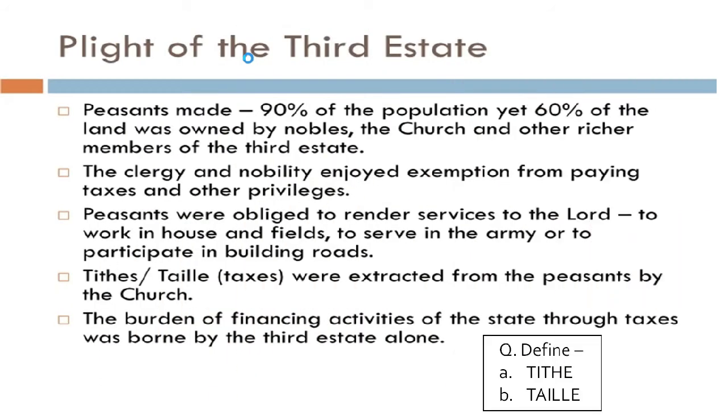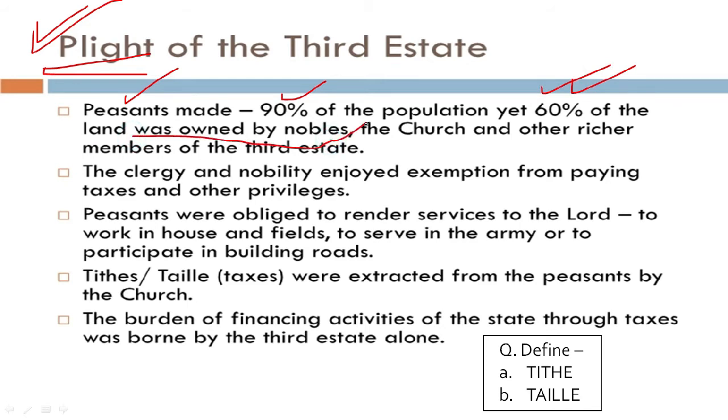Now students, we quickly get into learning the plight, the miseries of the third state, the bad conditions, the miserable conditions faced by the third state. Students, clearly we can see that 90% of the population of France was made by the peasants, yet 60% of the land was owned by nobles.